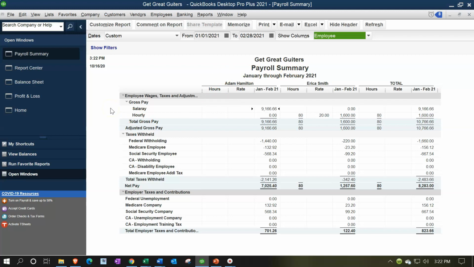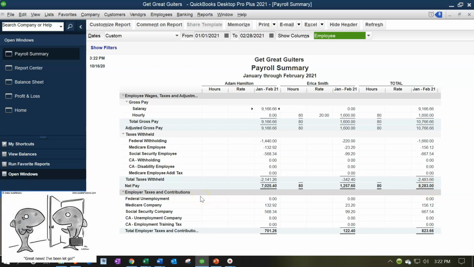We've got, it's similar to what you would see on a pay stub. So we've got the gross pay up top, and it breaks out salary or hourly. Then what was taken out of the check, which includes federal income tax withholding, Medicare, Social Security, and that'll be the total withholdings. And then we have the net check. So this is the net check that went out. And then we also have the employer taxes and contributions. So this is probably the key report right here, because it's giving you both the employee information as well as the employer information, matching, in our case, the Medicare and the Social Security. That would be in all cases, but you'd also have federal unemployment tax and so on for that as well.